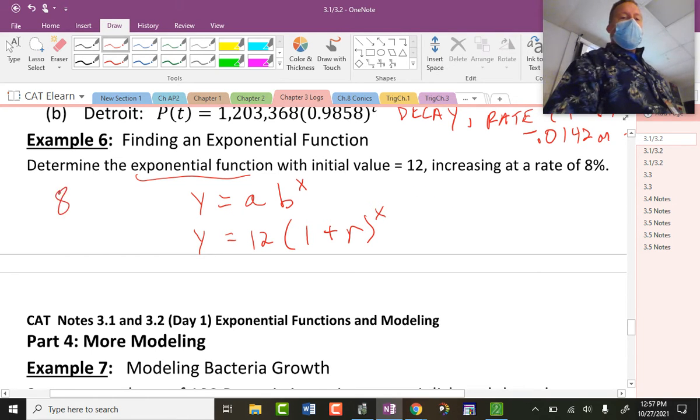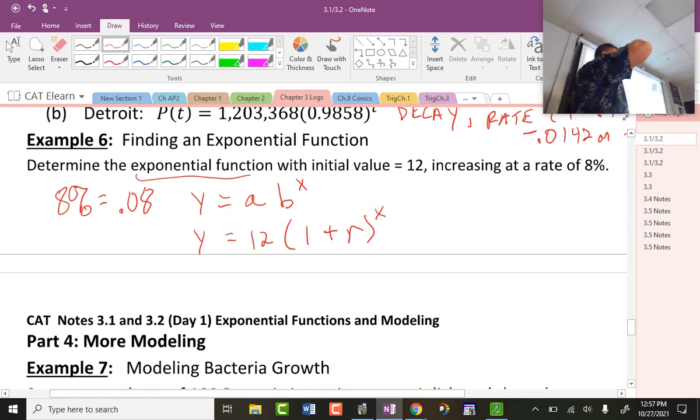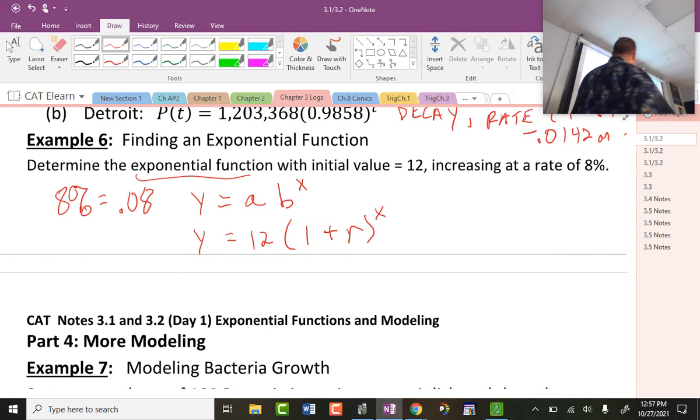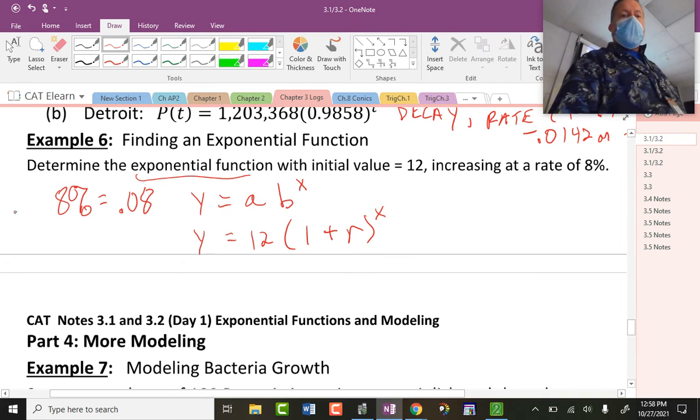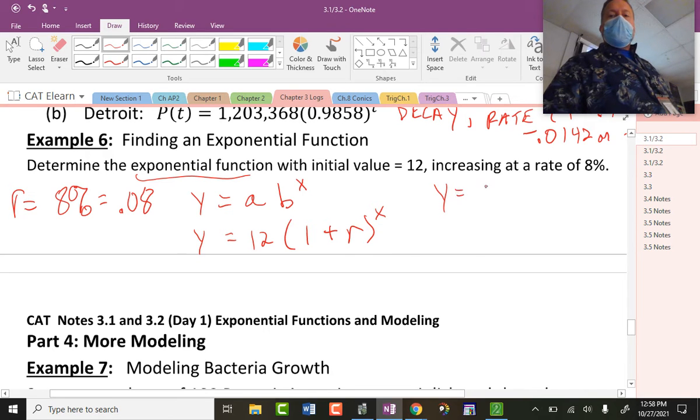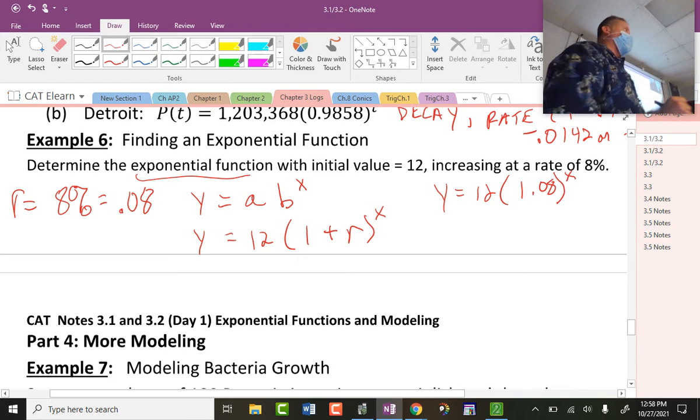And by the way, I'll remind you of your 3rd grade how to deal with the percent, because a lot of things keep going wrong that are based off of grade school stuff. So it is 0.08 there, so that's what R is. So understanding that this is 12 times 1.08 raised to the x for this particular formula.